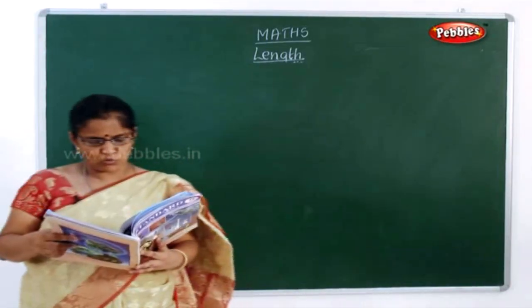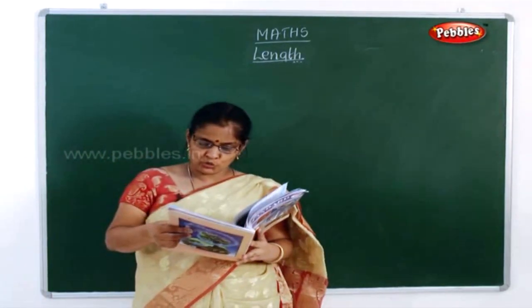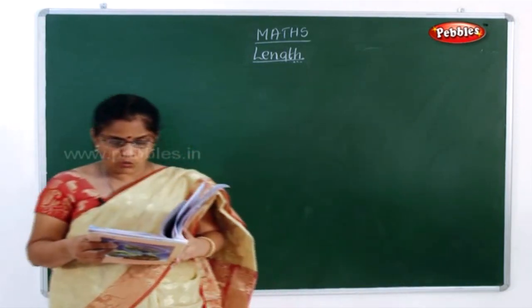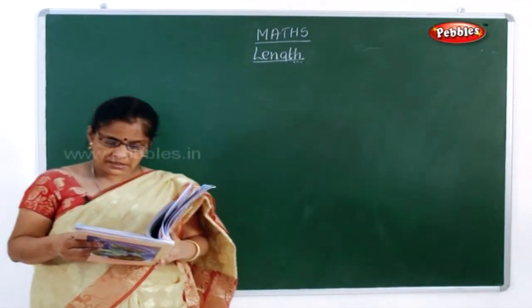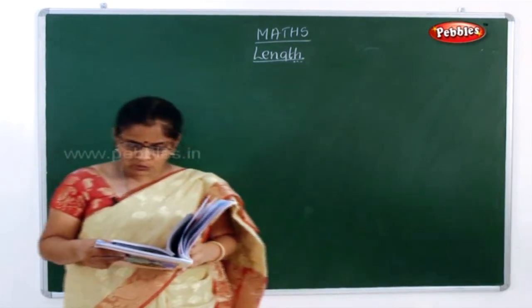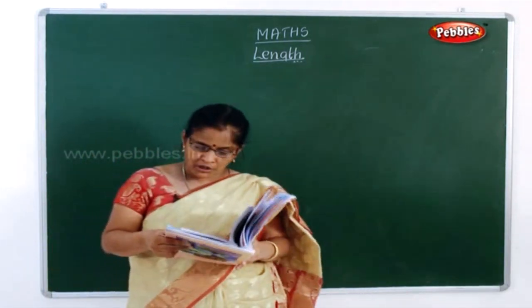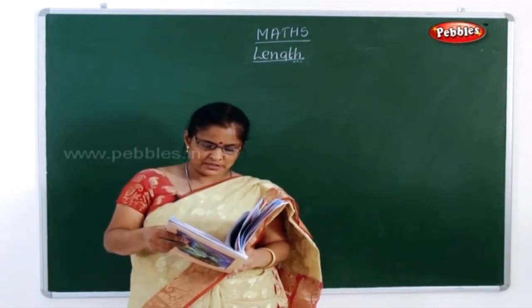See, the first sum, what is given in your book is practice time. Mother bought 2 saris and the length of one sari was 6 meter and 50 centimeter and the other was 5 meter and 50 centimeter. What is the total length of both saris?